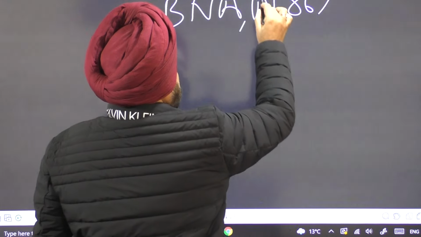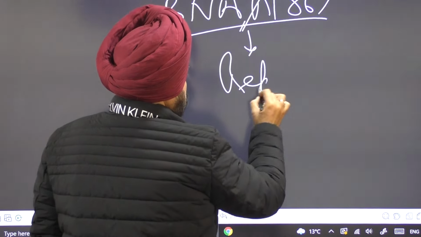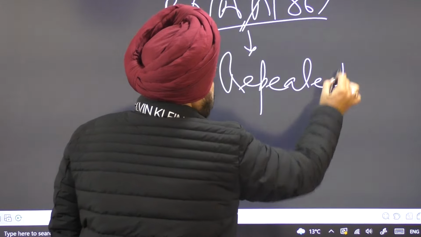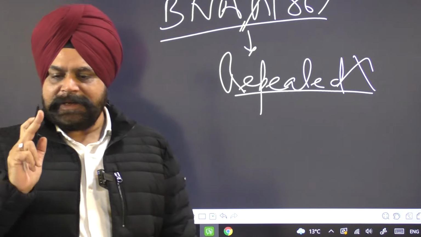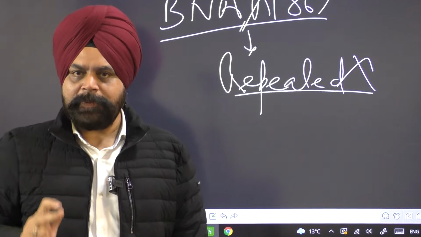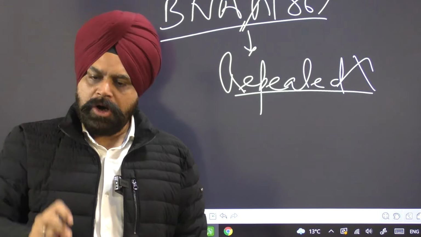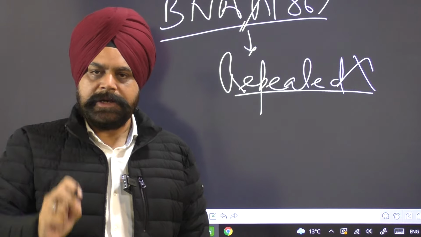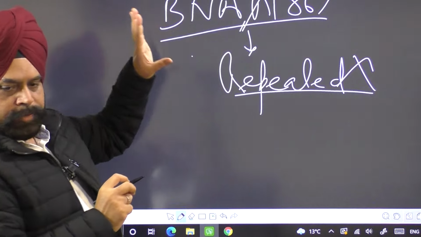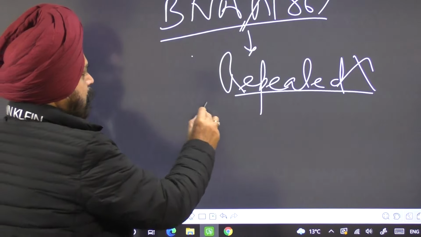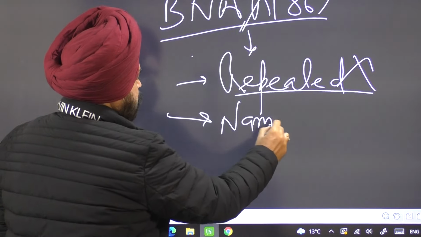And the third and the most important part is that the BNA Act 1867 was not repealed. Note this down, it was not repealed. The BNA Act 1867 was not repealed by the Canada Act 1982 or by the Constitution Act 1982. So it still holds good as a law. Second, the name of this act has been changed.